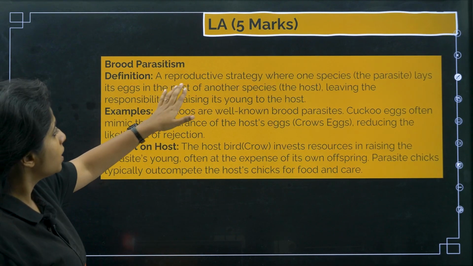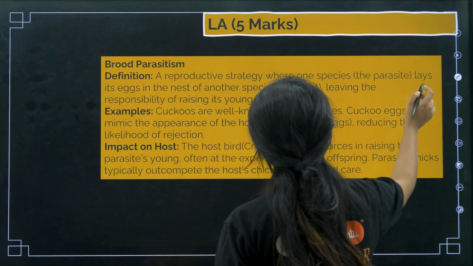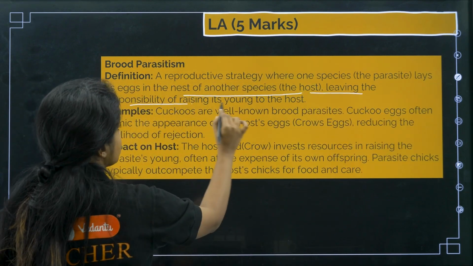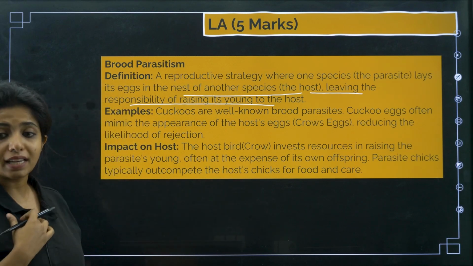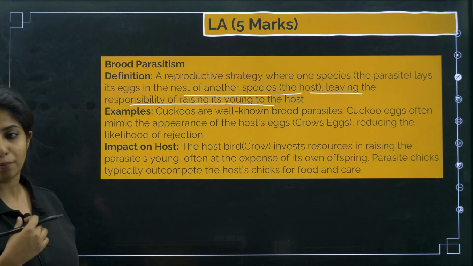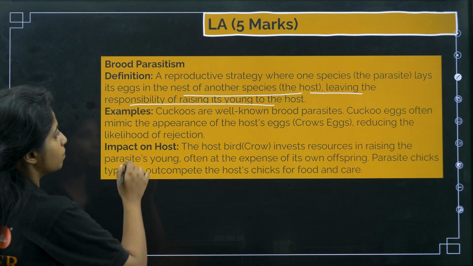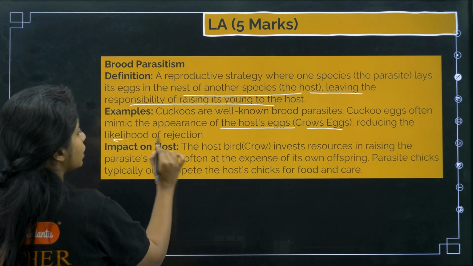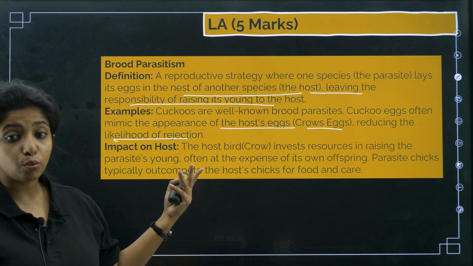So brood parasitism is a reproductive strategy where one species, the parasite, lays its egg in the nest of another species, leaving the responsibility of raising the young to the host. Example: cuckoos are well known brood parasites. Cuckoo eggs mimic the appearance of the host eggs, that is the crow's eggs, reducing the likelihood of rejection. Impact on the host: what it does to the host.